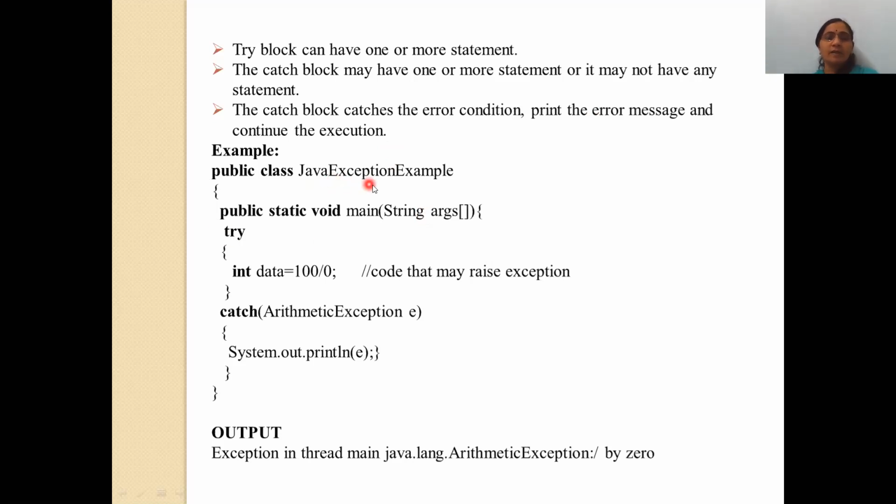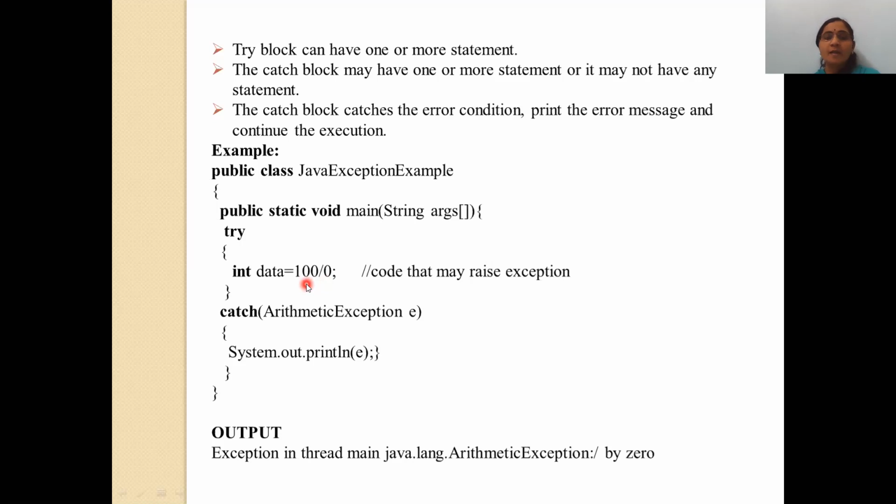See here, I have taken one class, JavaExceptionExample, a user defined class name. Into that, I have written the main signature, public static void main String args. And into that, I have written the try block. In the try block, I use int data equal to 100 divided by 0. This is the statement that creates the error, because this is division by 0, and all of you know that you cannot divide any number by 0. That's why this statement will create the error.